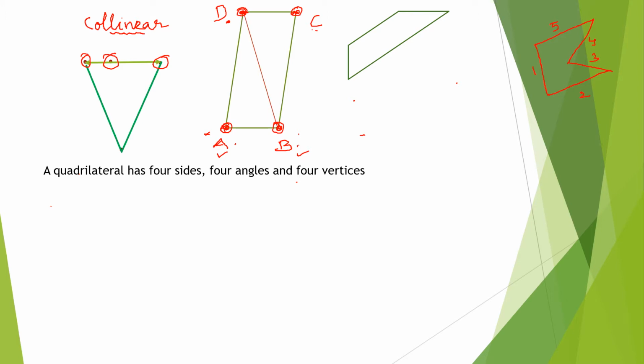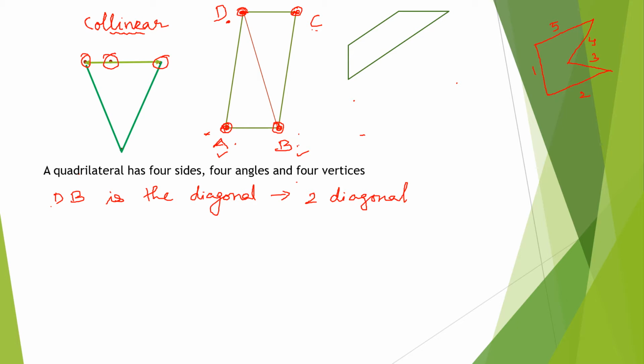Then apart from all these things, there is something else. I've joined the vertices D and B. What do we call that? DB is the diagonal. Yes, DB is the diagonal of the quadrilateral. Now, how many diagonals are possible for a quadrilateral? 2 diagonals. Maximum only 2 diagonals are possible, isn't it?